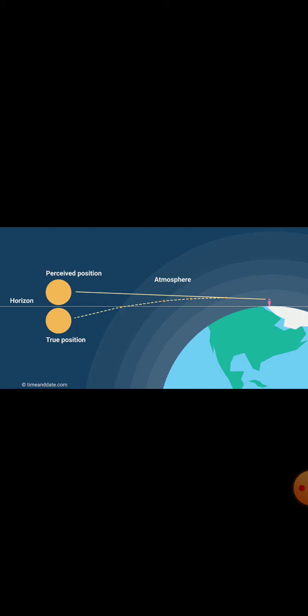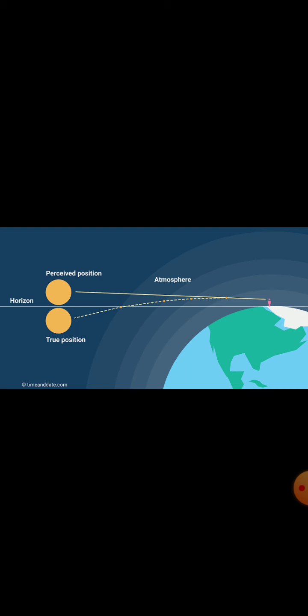You can see the horizon is the line at which the earth's surface and the sky appear to meet. And here clearly we can see two different positions of the sun. And because of this, the time difference between actual sunset and apparent sunset is about 2 minutes.